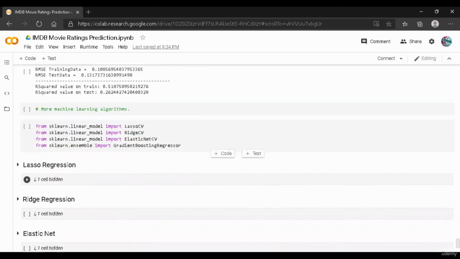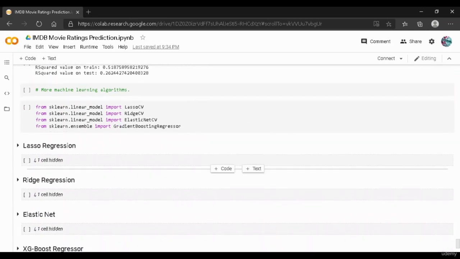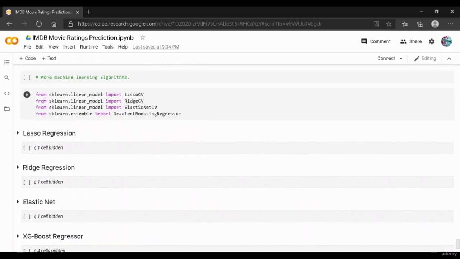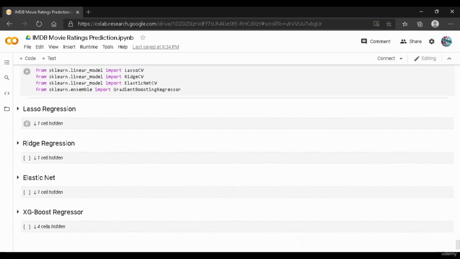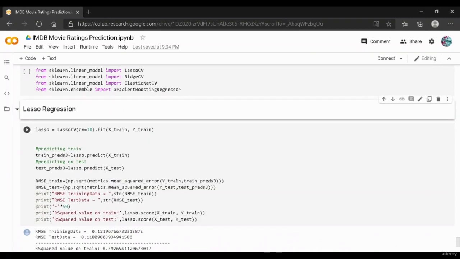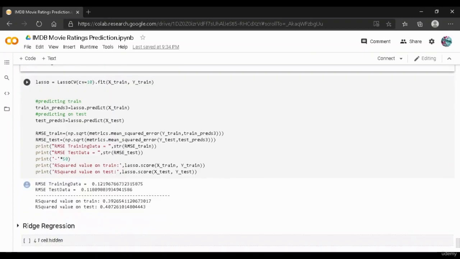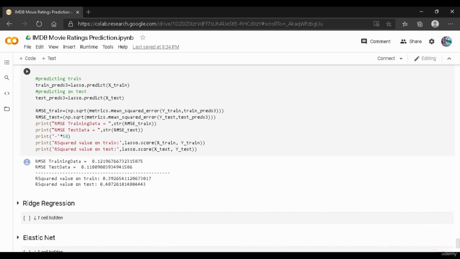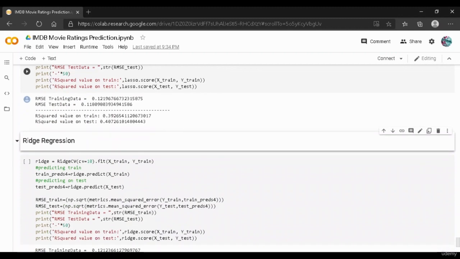And again we have used more machine learning algorithms like lasso, ridge, and elastic net. We found that the lasso model also gave us a very low R squared value. As you can see over here, the RMSE is 0.12 on train and the RMSE on test is 0.11. Again, the R squared value is very low. And this is our ridge regression.